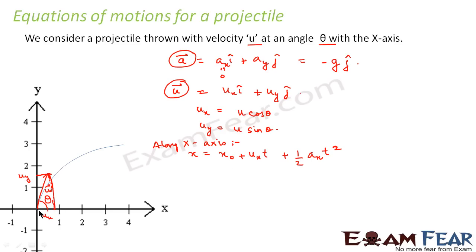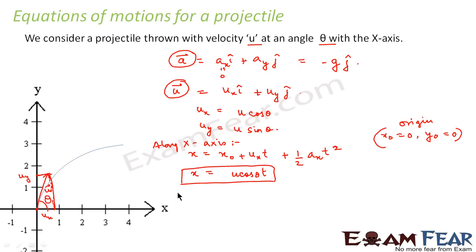Now the particle starts moving from origin. That means since it starts moving from origin, x0 is equal to 0. Also y0 is equal to 0 because it starts from origin. So we can say that in this equation x is equal to, this is 0. What is ux? Ux is u cos theta into t. What is ax? Ax is again 0. So along the x-axis, the equation of motion would be x is equal to u cos theta t.